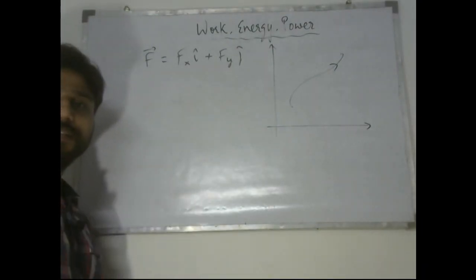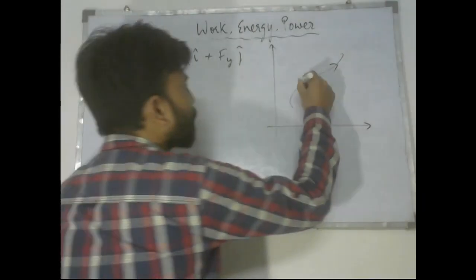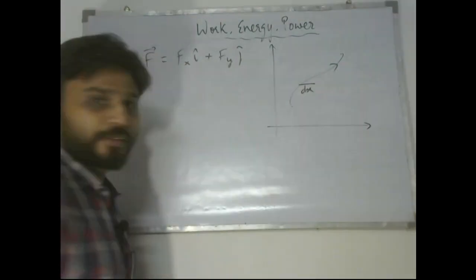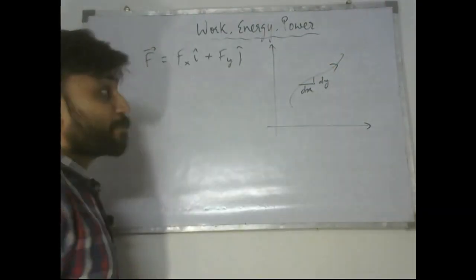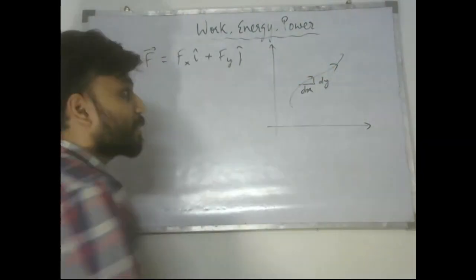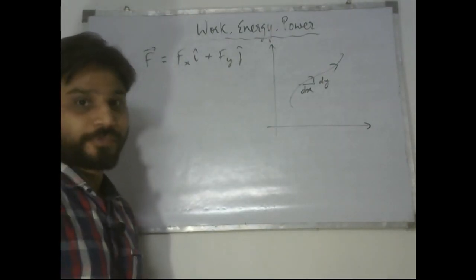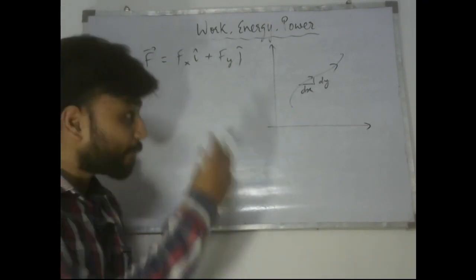How would I write the displacement in very small terms? I would say the particle is going in x direction some dx displacement, and in y direction some dy displacement. Now I cannot physically draw them because they are infinitesimally small, so I cannot actually draw them like I have drawn them here.